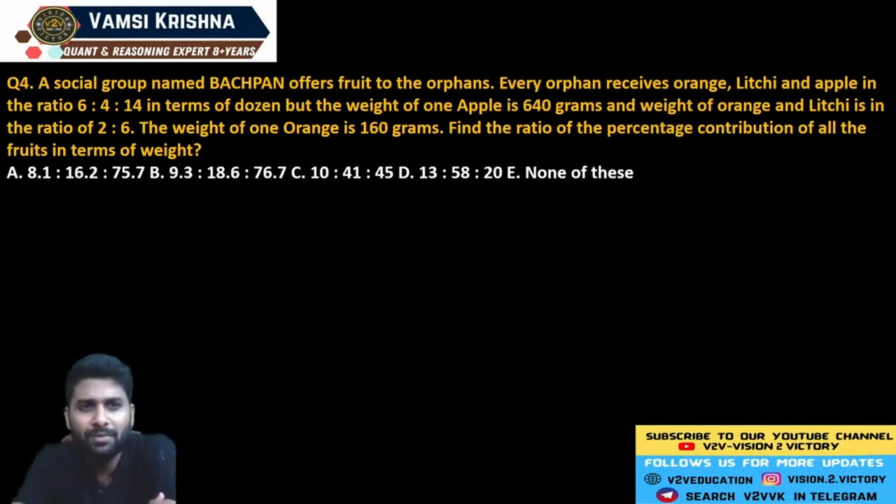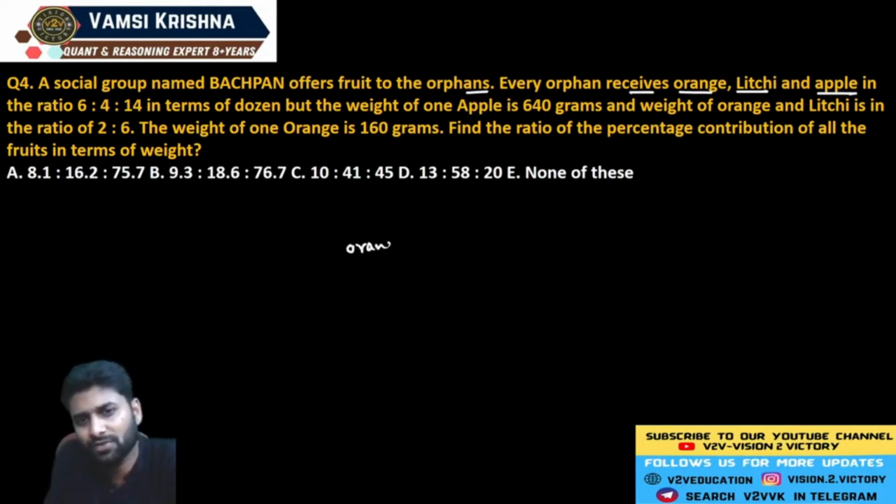See, a social group named Bachpan offers fruit to the orphans. Every orphan receives orange, lychee, and apple. So here there are three different kinds of fruits: one is orange, another one is lychee, and another one is apple. Now the quantities are in the ratio of 6 is to 4 is to 14.